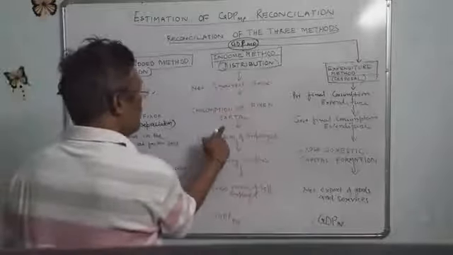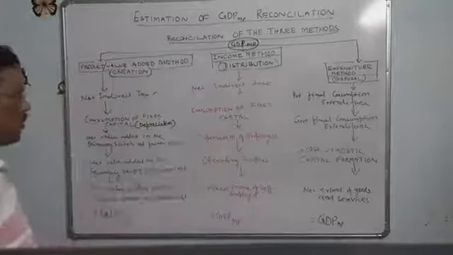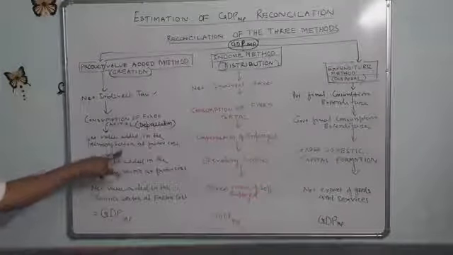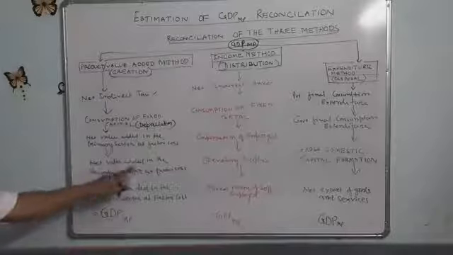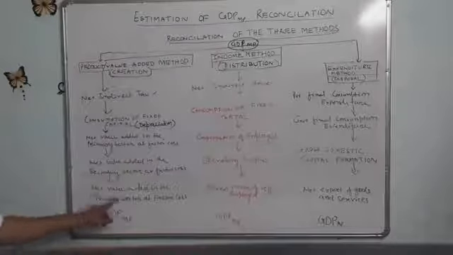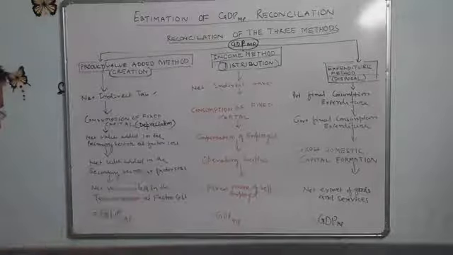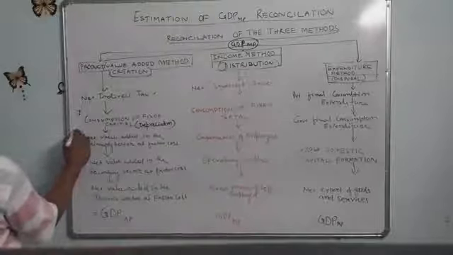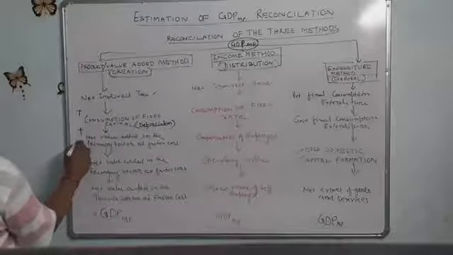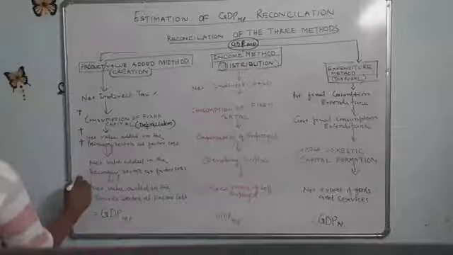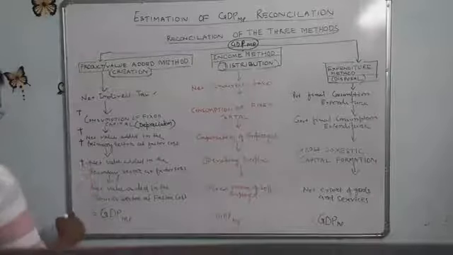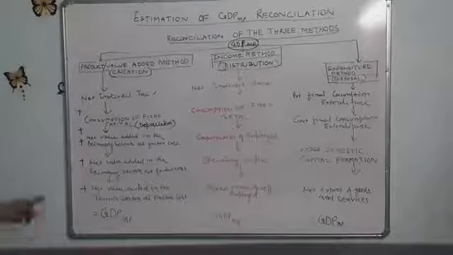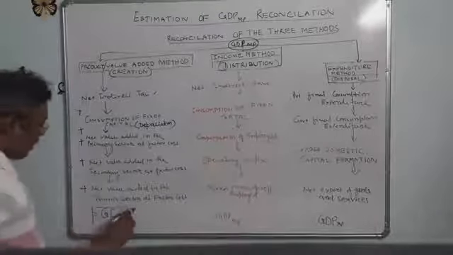And net value added in the primary sector at factor cost, net value added in the secondary sector at factor cost, and net value added in the tertiary sector at factor cost. If we add all these: net indirect taxes plus consumption of fixed capital plus net value added of the primary, secondary and tertiary sectors at factor cost, then we will get the GDP at market price.